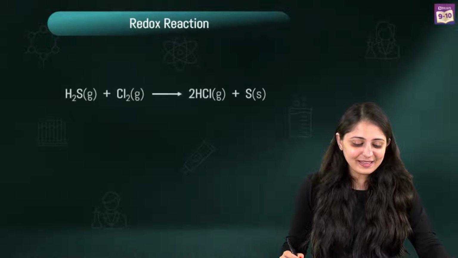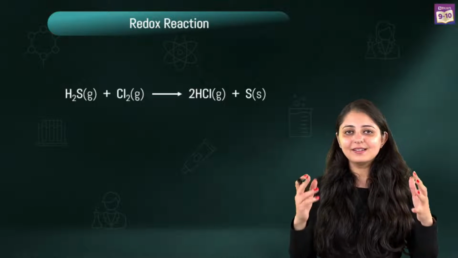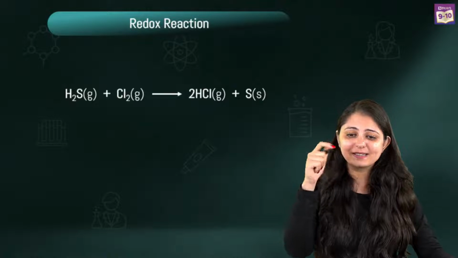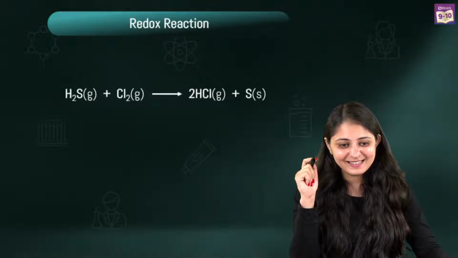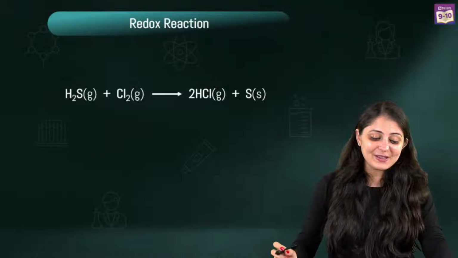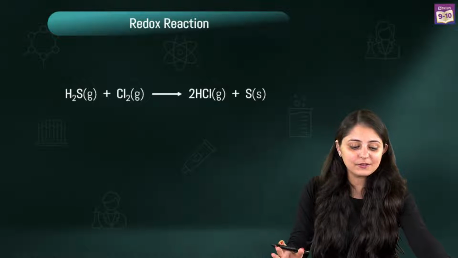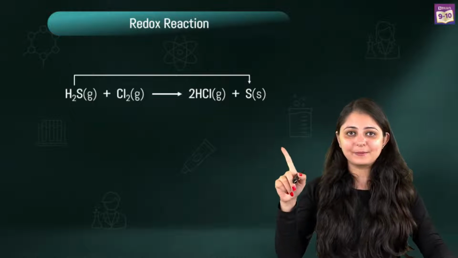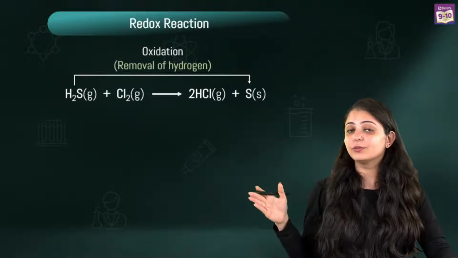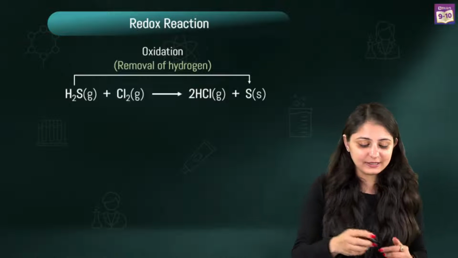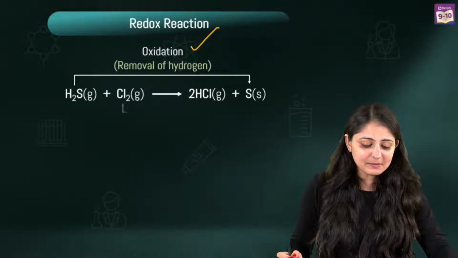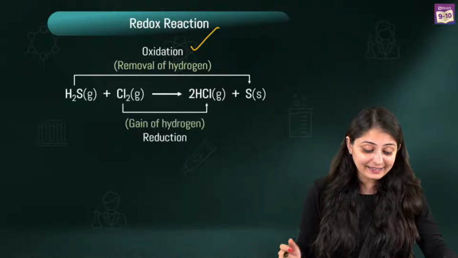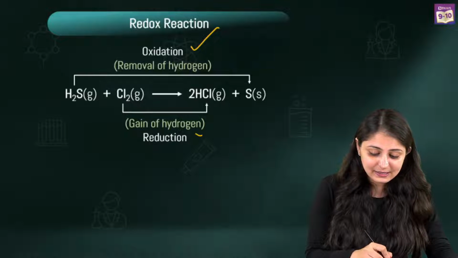Alright, so in this redox reaction, let's discuss some examples, to make sure that you've understood. We've got H2S plus Cl2 giving you HCl plus S. Now from H2S to S, what is happening? You can see that hydrogen is getting removed. This loss of hydrogen is oxidation. Similarly, from Cl2 you're getting HCl. Hydrogen is getting added, right? Gain of hydrogen is taking place, so that is reduction.